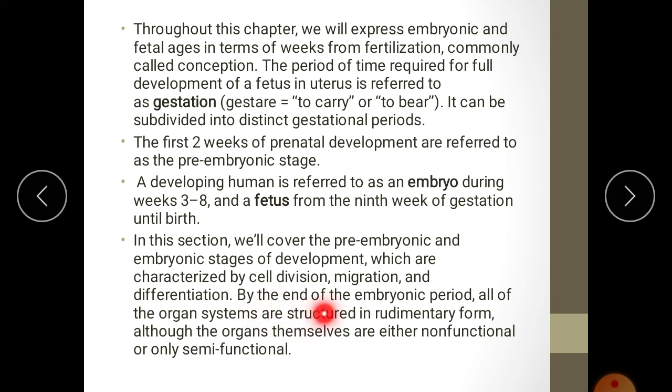By the end of the embryonic period, all of the organ systems are structured in a rudimentary form. The embryonic period ends by the 8th week of pregnancy. By that time, all the important organ systems are developed, but they are in a rudimentary condition, although the organs themselves are either non-functional or only semi-functional.